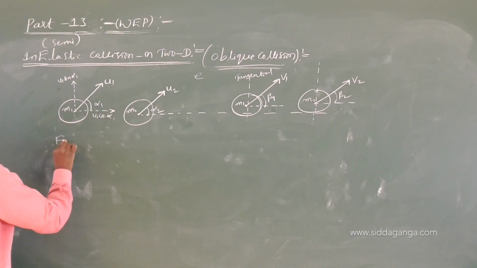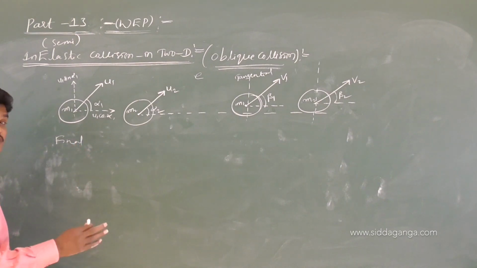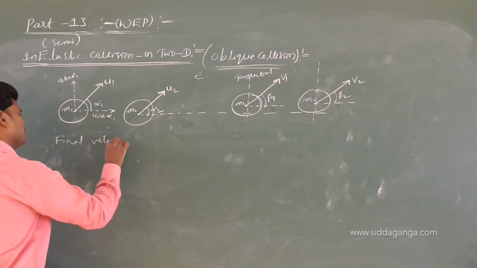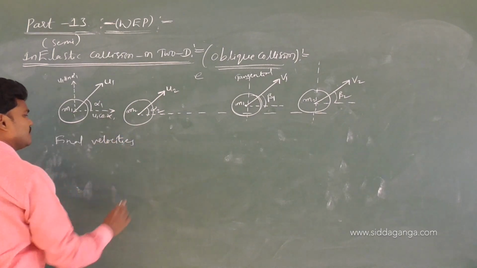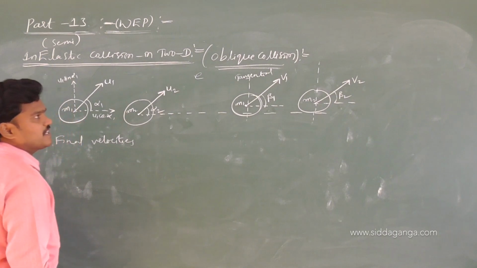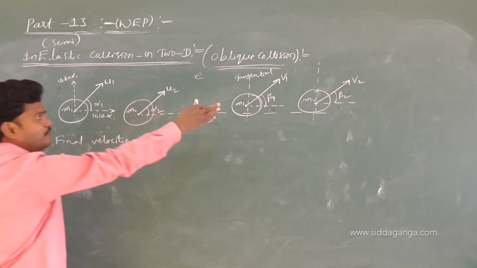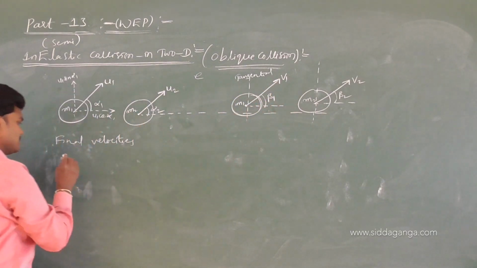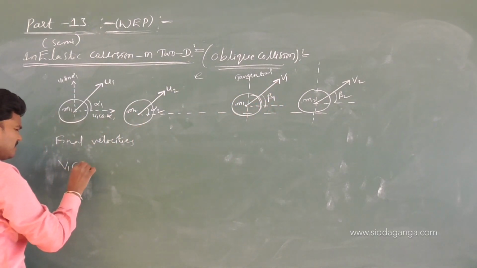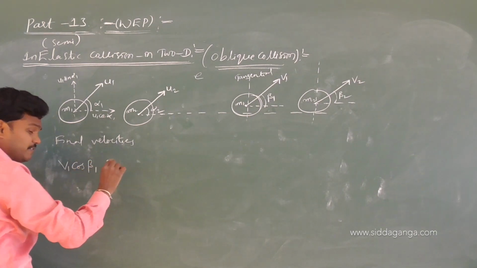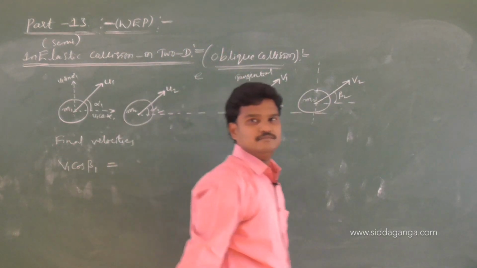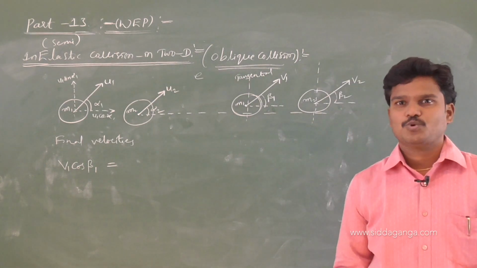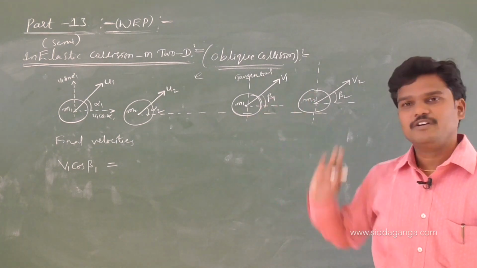Now I am writing the final velocities in an inelastic collision in 2 dimensions. Let me write along the axis. V1 becomes V1 cos beta 1. If beta 1 is given some angle, that is, if it is 0, cos 0 is 1, and we get V1.